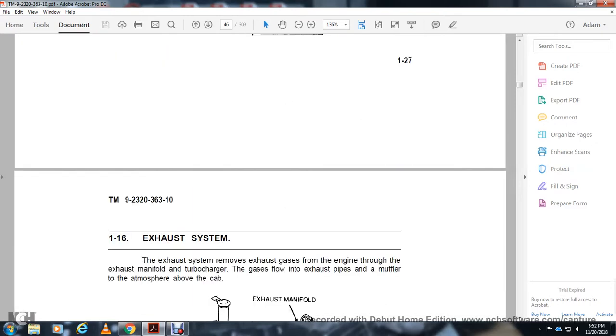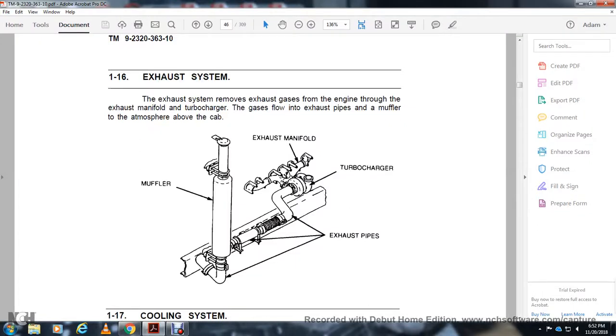The exhaust system removes the exhaust gas from the engine through the exhaust manifold and turbocharger. The gas flows into the exhaust pipe and the muffler, and is released to the atmosphere above the cab.